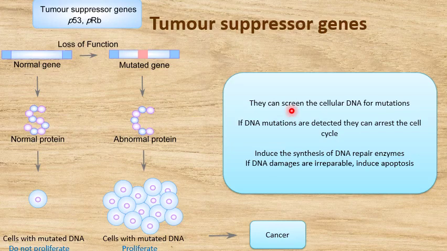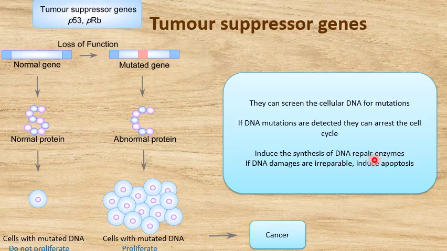And if they detect a DNA mutation, they will arrest the cell cycle. That means the cells will not be allowed to go beyond that checkpoint. Then these tumor suppressor proteins will induce the synthesis of DNA repair enzymes in those cells.